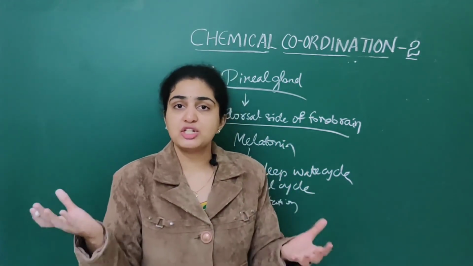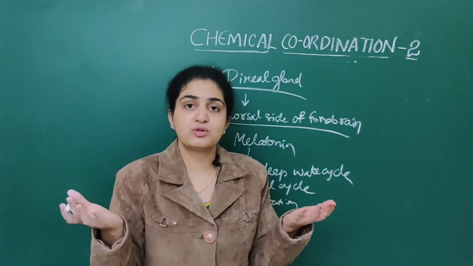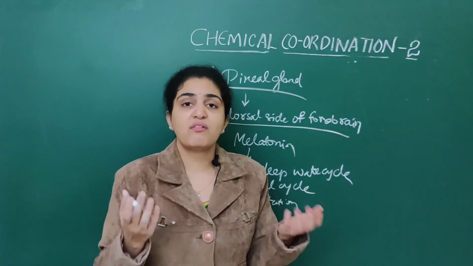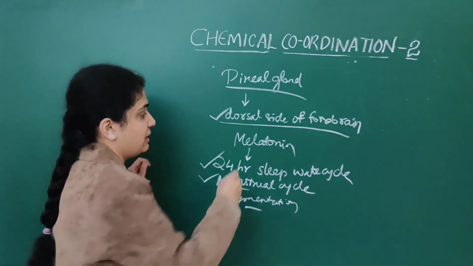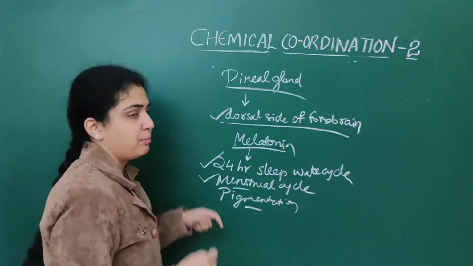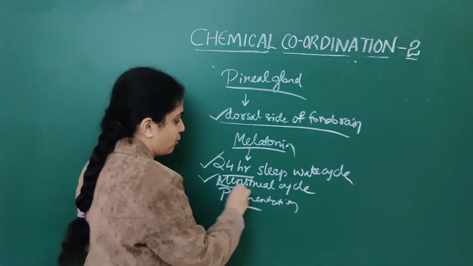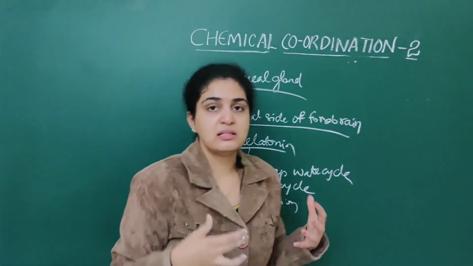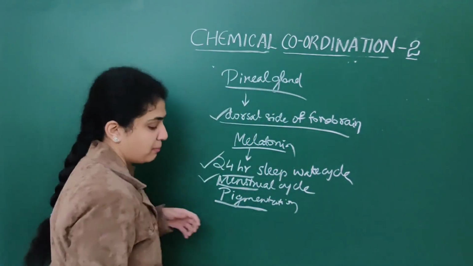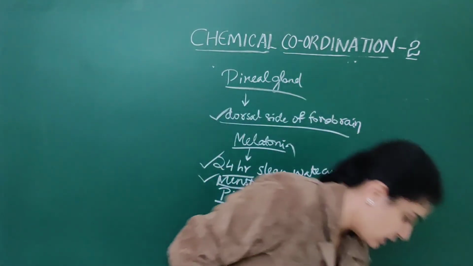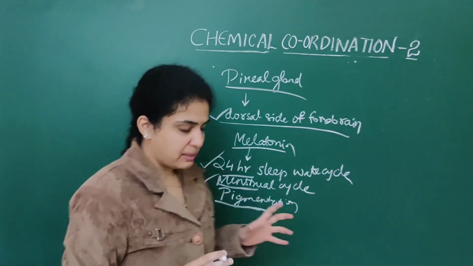It helps in differentiating between the night as well as morning. It helps to differentiate the 24-hour clock. It mainly secretes melatonin. It helps in the 24-hour sleep-wake cycle of the body. It plays an important role in menstrual cycles. In females it plays a very important role, as well as in pigmentation of the body, mainly pigmentation. So this is about the pineal gland.